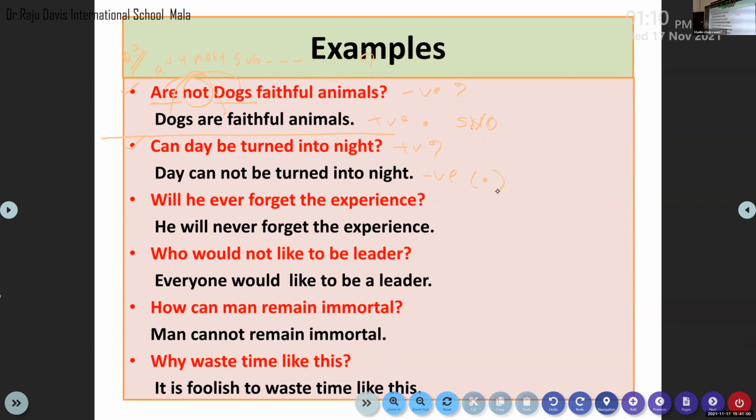Okay, so here we need to search for the subject first, because we are going to change the interrogative sentence into a statement. Okay, so here the subject is day. Day is the subject. Can is the auxiliary verb. This is positive in form, so we need to add not after the auxiliary verb in order to make this